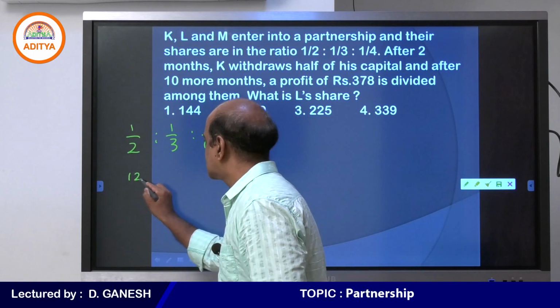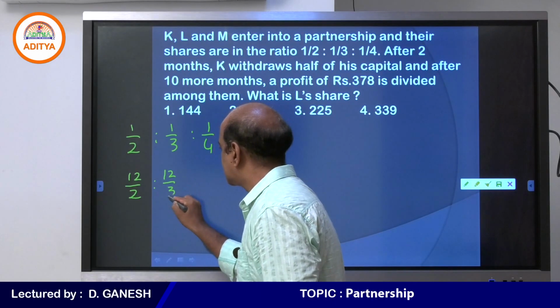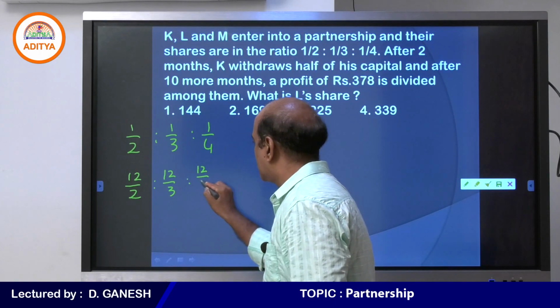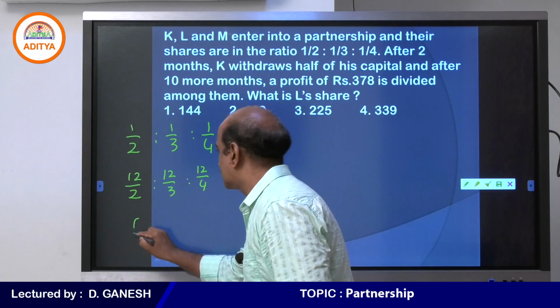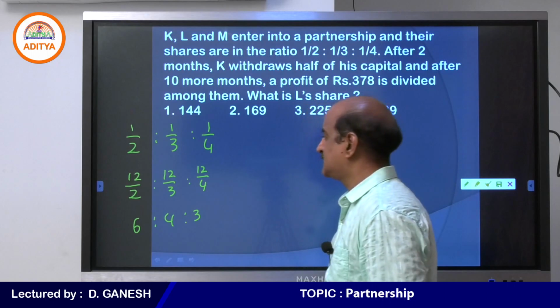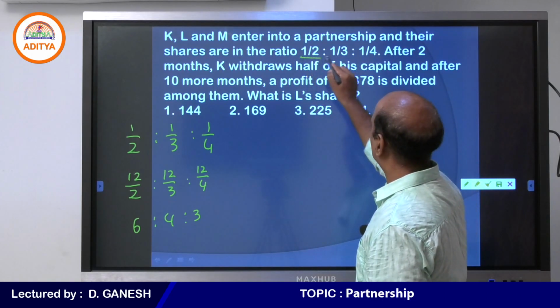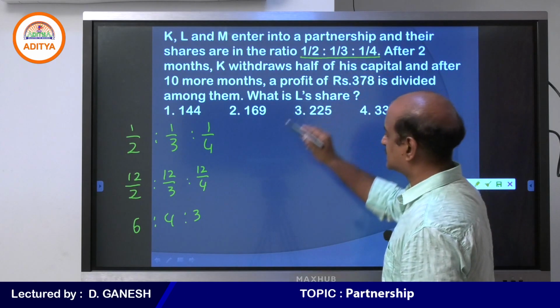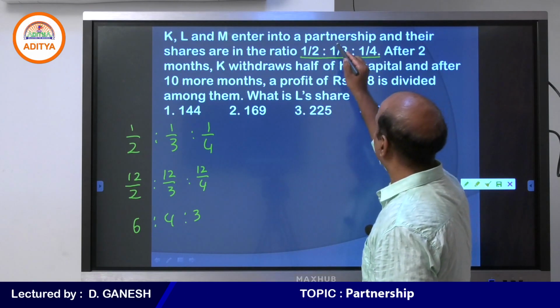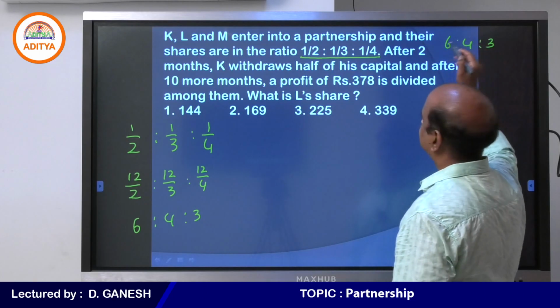We can convert it by multiplying by 12: 12/2, 12/3, 12/4. Hence, the ratio of their investment is 6:4:3. Please underline this: 6:4:3.